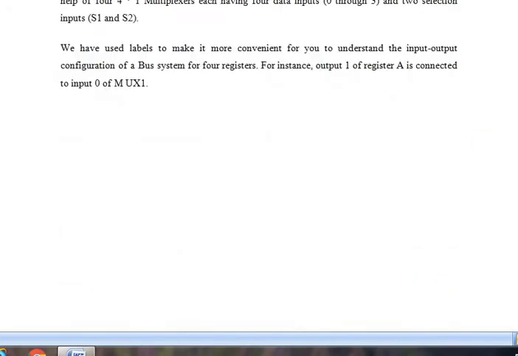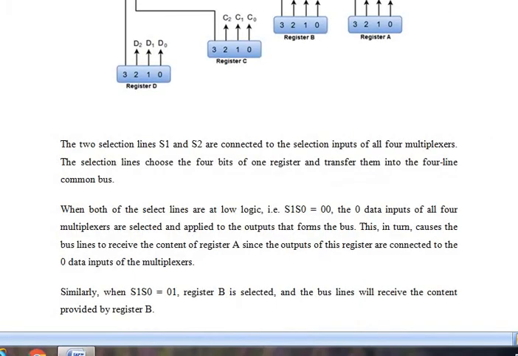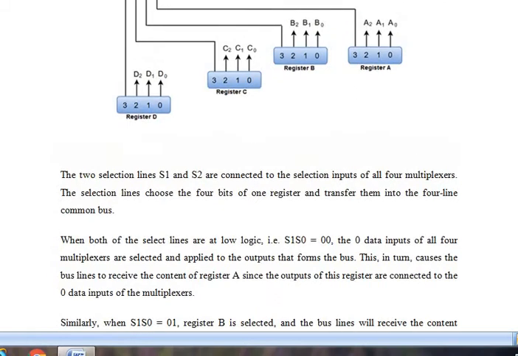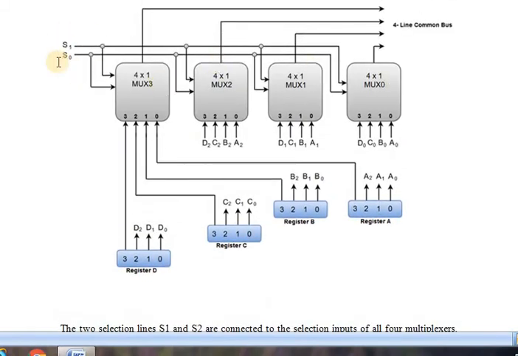Based on this selection line only, we are going to decide which register has to be selected. If 0, 0, register A will be selected. If 0, 1, register B will be selected. 1, 0, register C will be selected. 1, 1, register D will be selected.